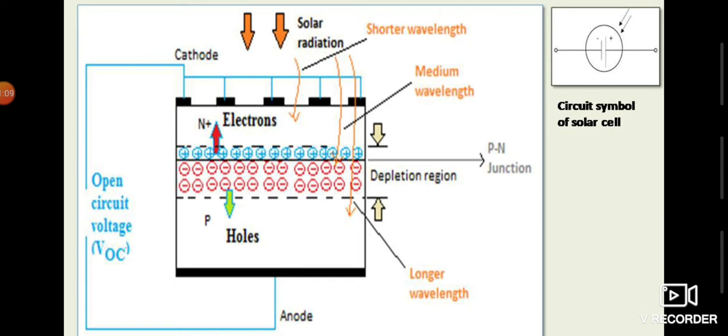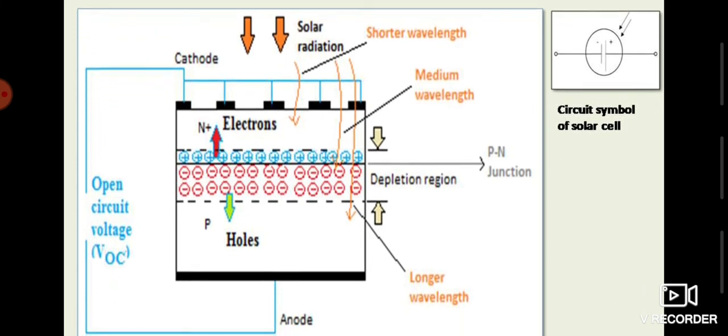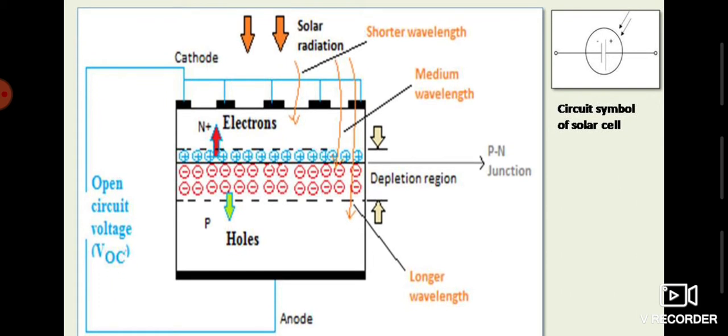Now, in this figure you can see that from the top side, from the surface, solar irradiation is given. That is, solar rays are incident on the surface of the N plus layer.